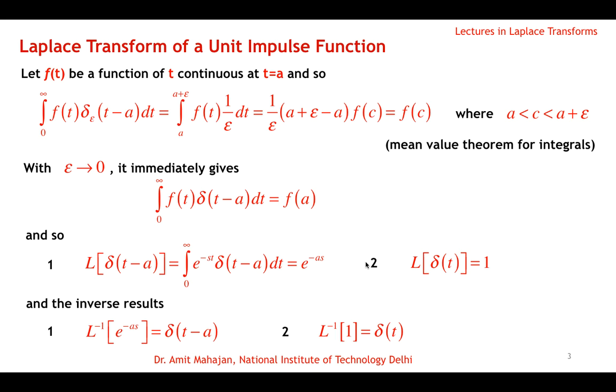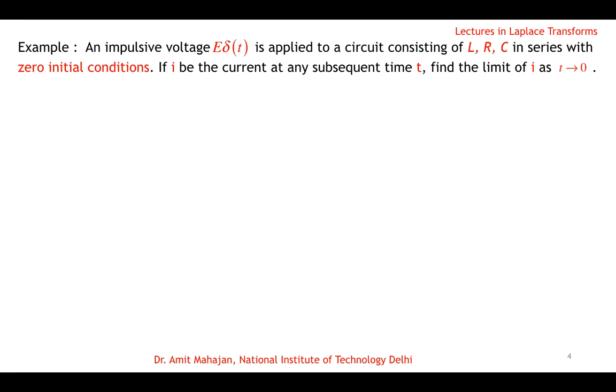Okay, and say I take one example from electric circuits. The example says that an impulsive voltage of E delta t is applied to a circuit consisting of L, R, C in series with zero initial conditions. If i is the current at any subsequent time t, find the limit of i, that is current, as t tends to 0. Okay, so there is an impulsive voltage applied at the origin.